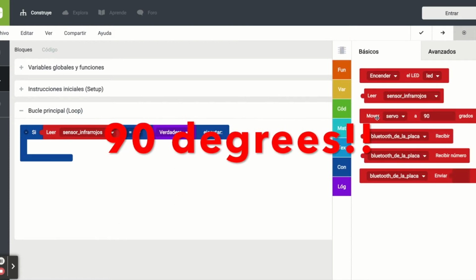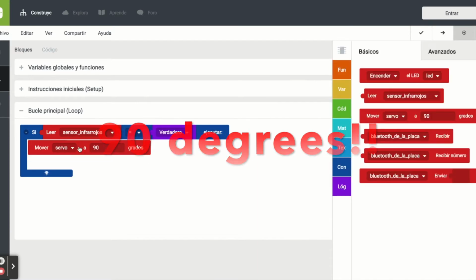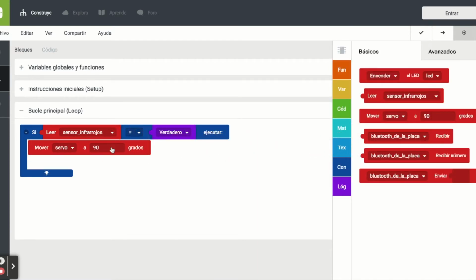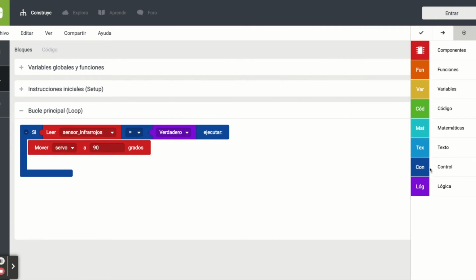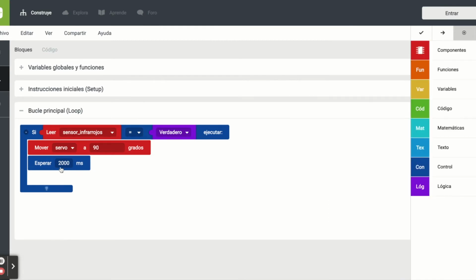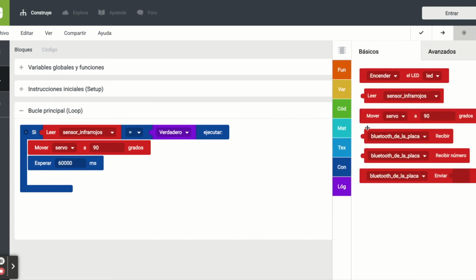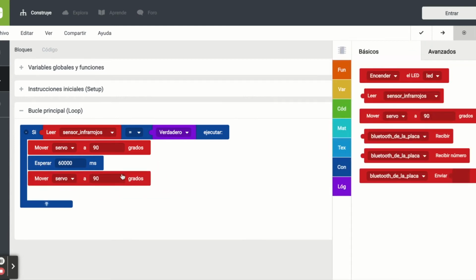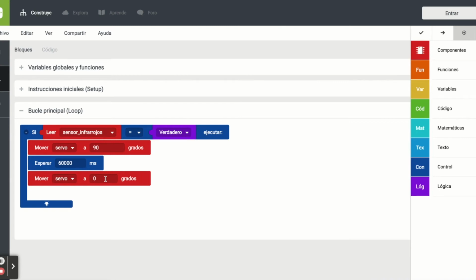The thing is, this value will change depending on the position of your motor, but we will say that horizontal is 0 degrees and that vertical is 90 degrees. Once you build your bridge, you will have to check it. And we can also add something like wait for, I don't know, 1 minute, so that it's 60,000 milliseconds. And then after the minute, we will move the bridge to 0 degrees, and the bridge will return to the original position.